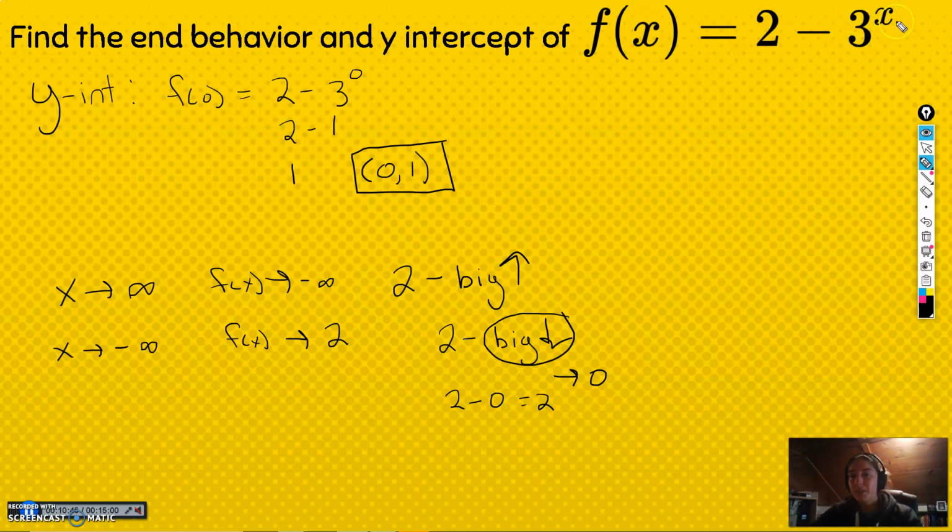So basically this piece over here is all going to go to 0. 2 minus 0 is 2. Because again, if you have a number greater than 1 and you take it to a large negative number, for instance 3 to the negative 5, remember that is equal to 1 over 3 to the 5th, which is a really small number. And then 3 to the negative 6 is equal to 1 over 3 to the 6th. See how these are just going to keep getting smaller and smaller? So 3 to the x, when you plug in large negative numbers, is going to go really, really little. So this whole thing is basically going to go to 0, which would leave us with just 2. And that's the end behavior here.